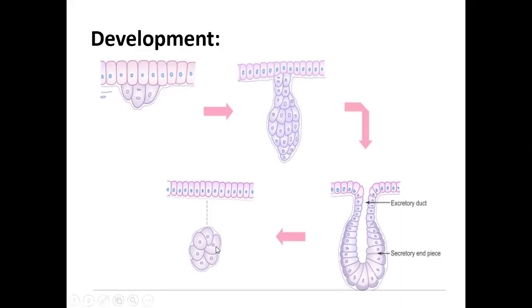After development, some glands lose their connection with the surface epithelium. In this case, it is called endocrine gland. And if it maintains its connection with the surface epithelium, it is called exocrine gland. So, there is surface epithelium, proliferation of surface epithelium beneath the tissue, then the proliferated cellular cluster, then canalization of the cellular cluster, and loss of connection with the surface epithelium.